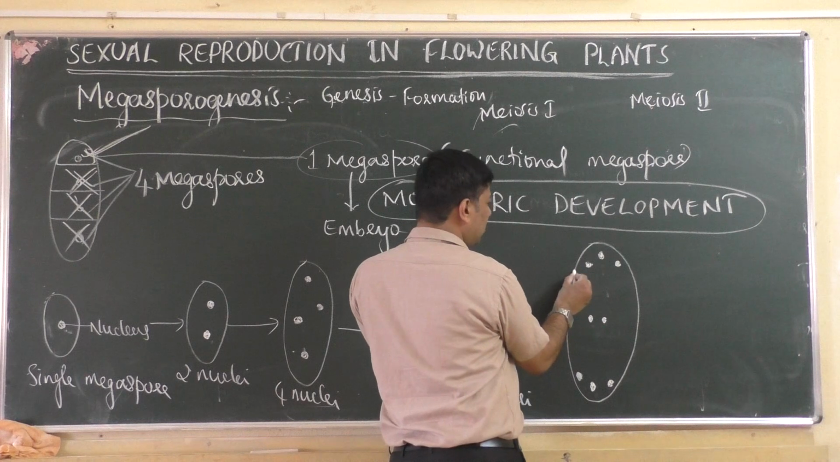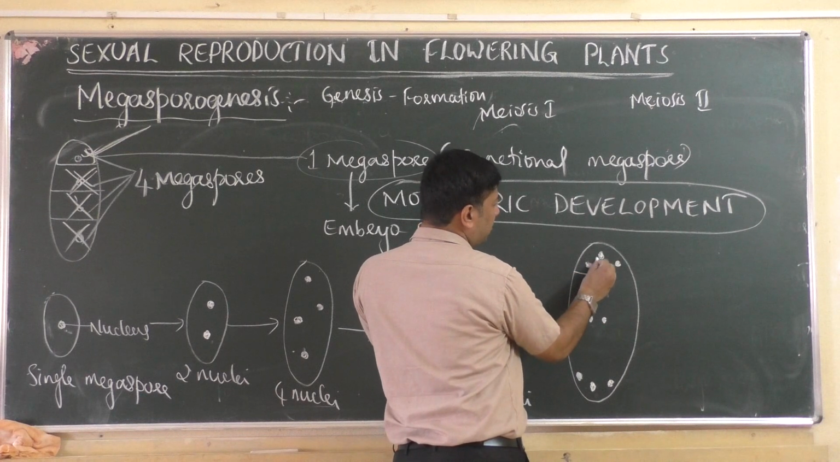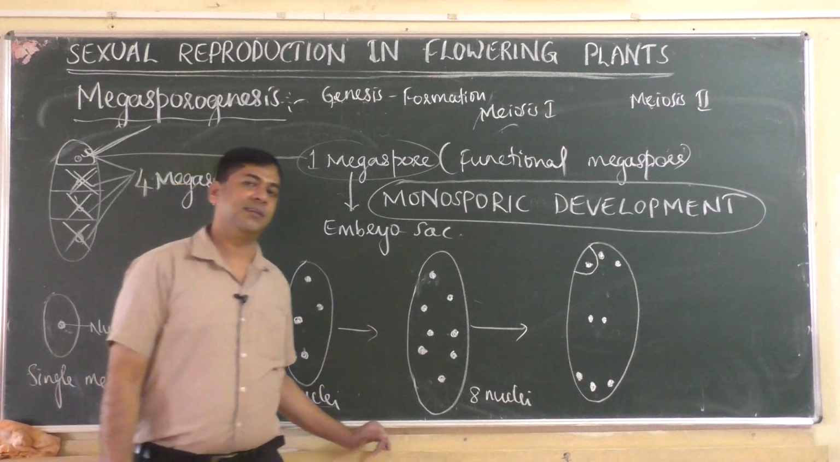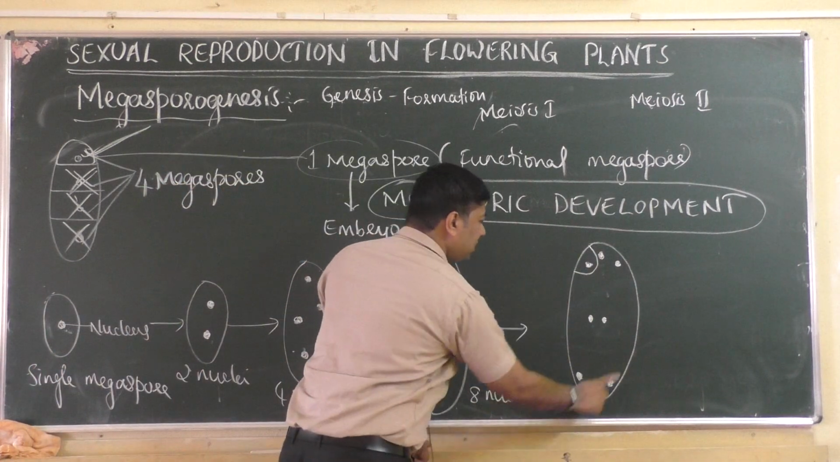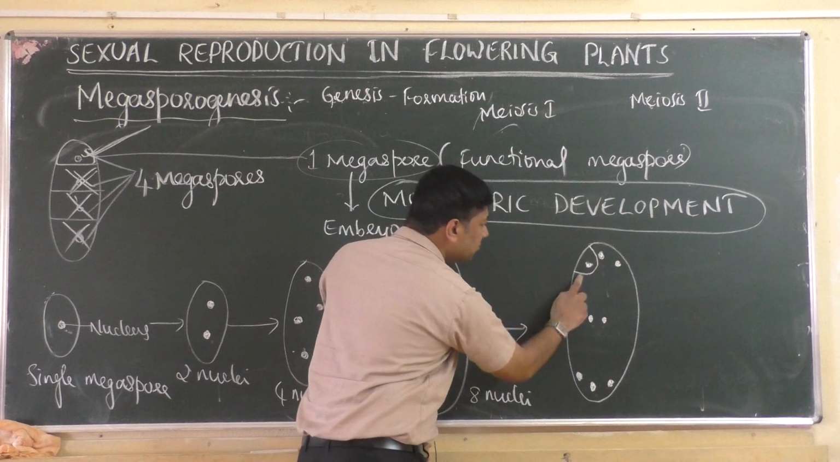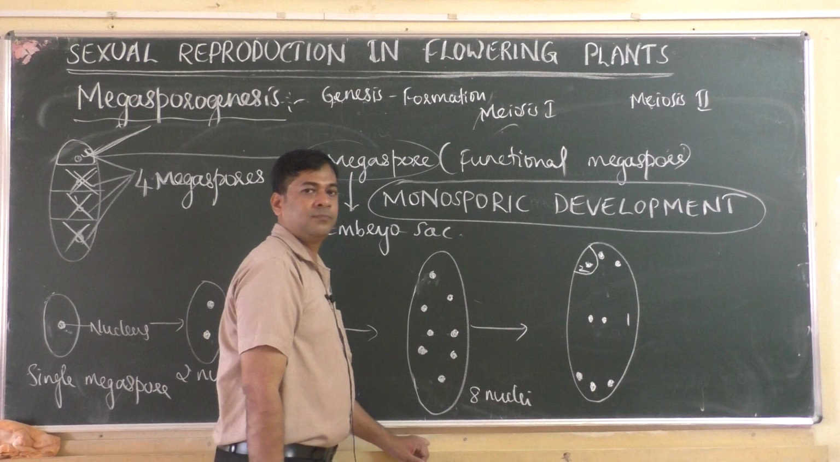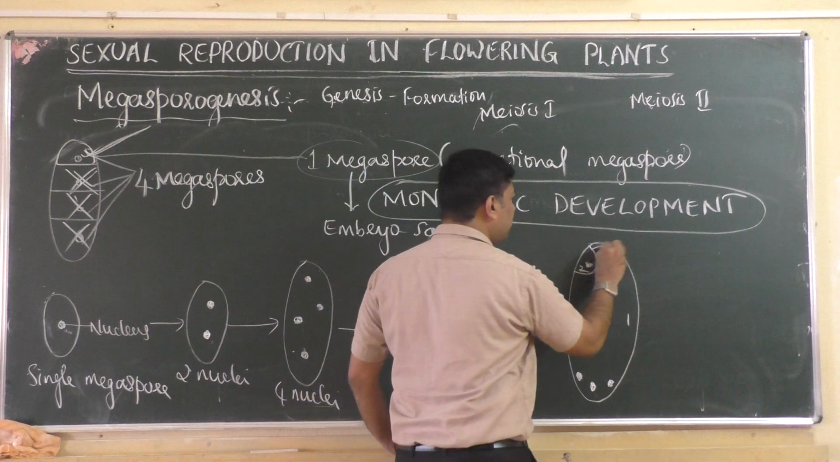Slowly, new cell wall will be produced like this. See, this is one cell wall produced. Now tell me how many cells are there. This is one big cell, then this is one small cell. So this is cell number 1, this is cell number 2. Why? Because new cell wall formed here.